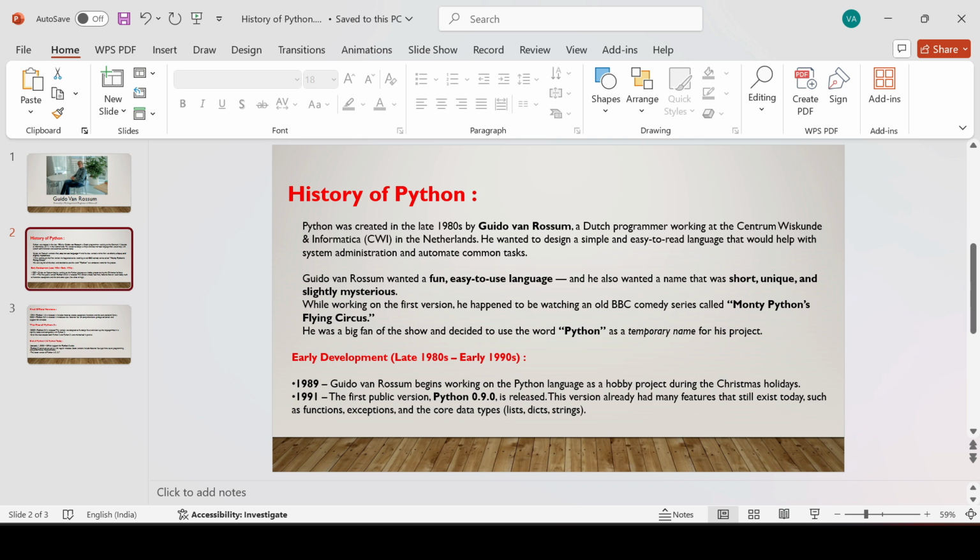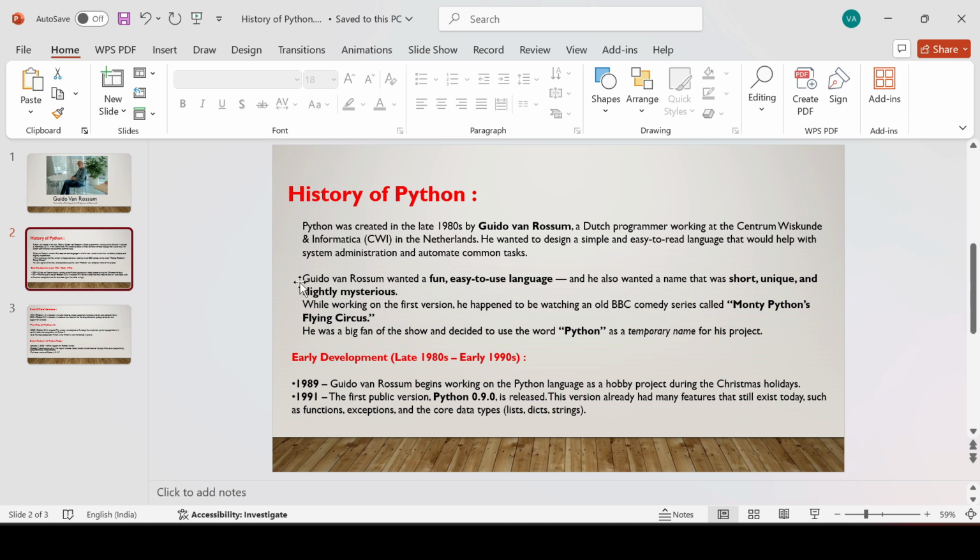Before the invention, he was working on an editor, like a coding editor. He was working on one particular coding editor, and he had a good grip on many languages. But simply, we are discussing how he invented Python, what the roadmap was, and why he kept Python as the name for the programming language.